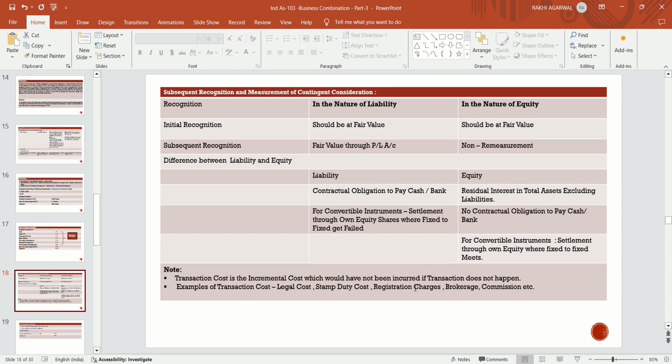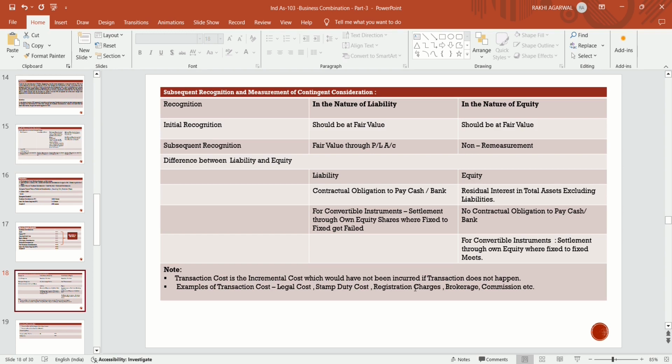Now, subsequent recognition and measurement of contingent consideration. We had discussed contingent consideration. What is the initial recognition of contingent consideration? Contingent consideration depends on the occurrence or non-occurrence of future events. There is some difference between liability and equity contingent consideration, as we discussed in our financial instrument standards, Ind AS 107, 109 and Ind AS 32.